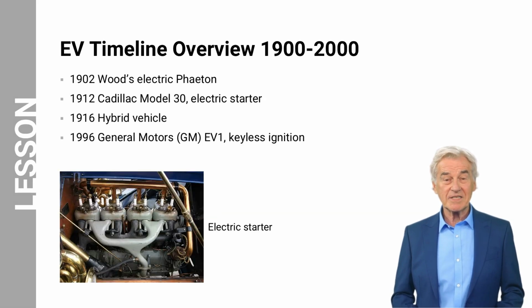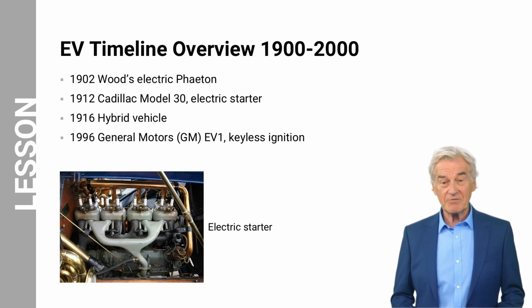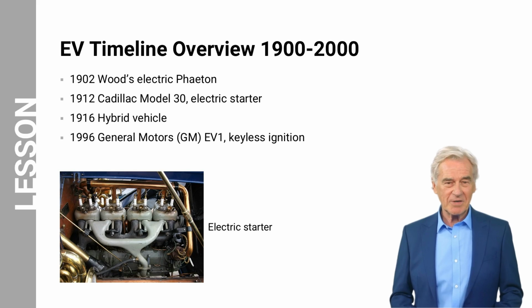Let us now look at an overview of the developments in the EV timeline from 1900 until the year 2000. The early electric vehicles, like the 1902 Woods Phaeton, were essentially electrification of horseless carriages. The Phaeton had a range of 18 miles with a top speed of 14 miles per hour, abbreviated as mph. In 1912, General Motors, abbreviated as GM, introduced the electric starter in the Cadillac Model 30 as a standard